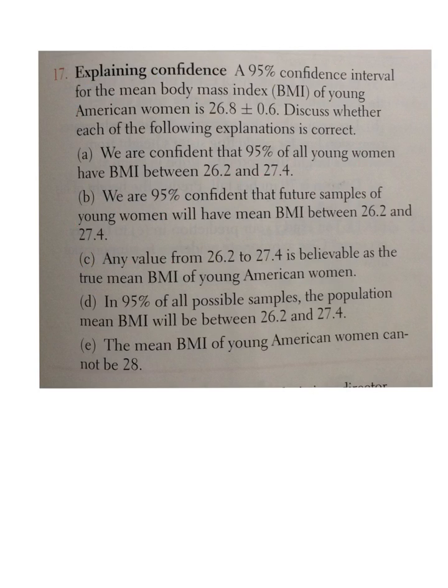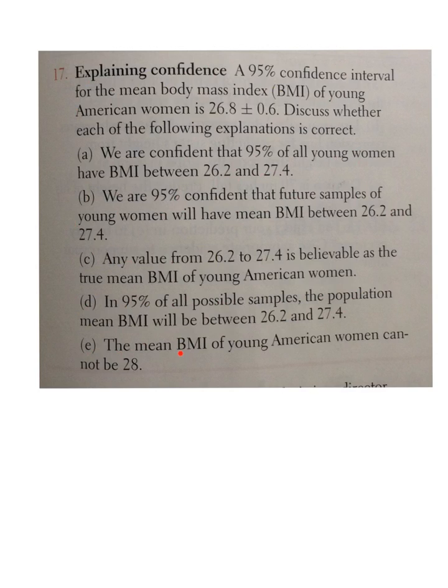Let's look at letter D. Letter D is not correct. In 95% of all samples, the population mean will be between those two numbers. No. What we say is, so this is like the confidence level, saying in 95% of all possible samples, we think that we would capture the true mean. Not sure if it's between those two numbers, we just think that it would capture the true mean 95% of the time.